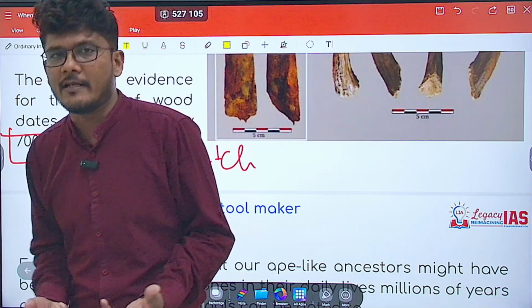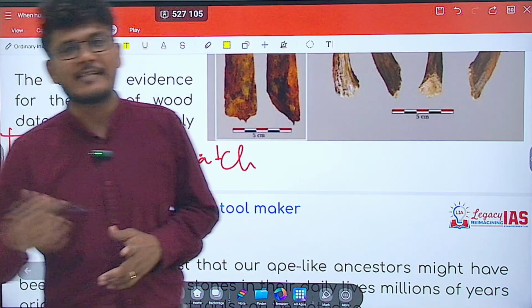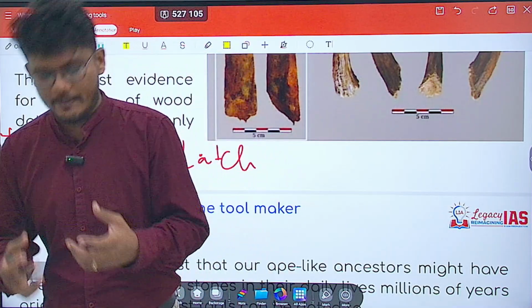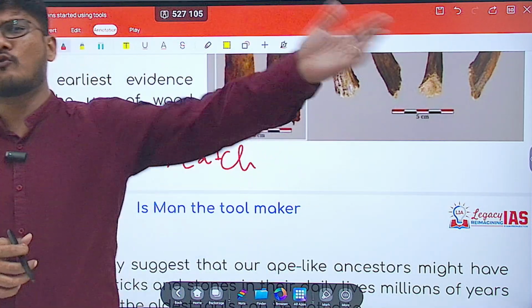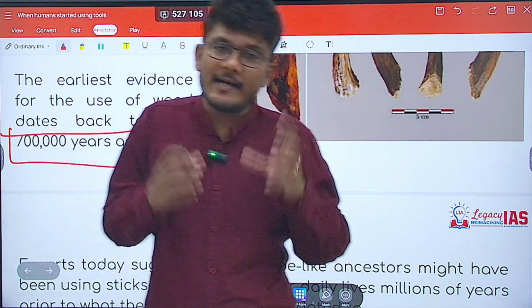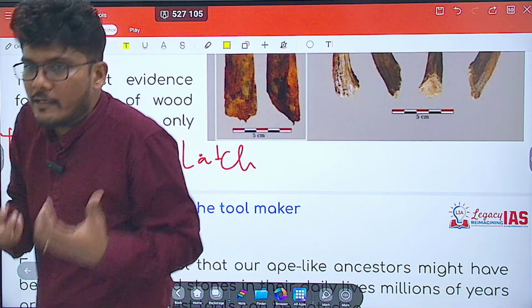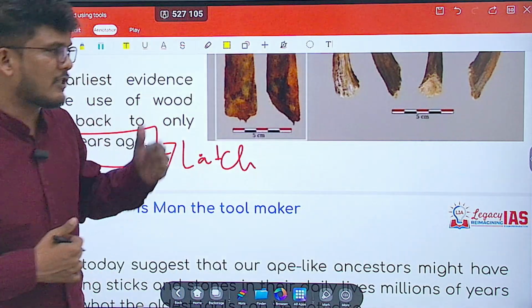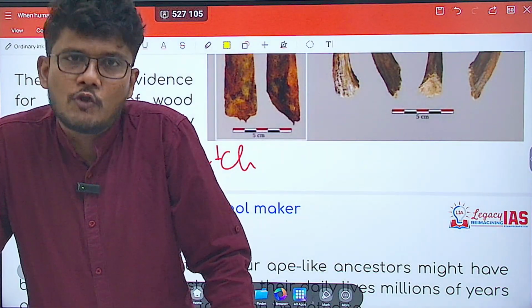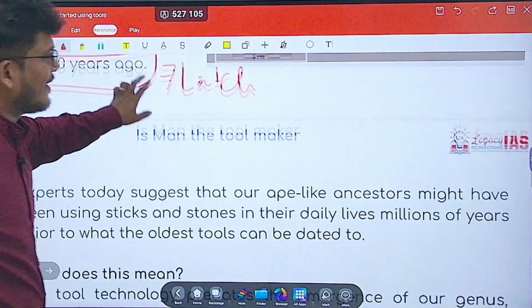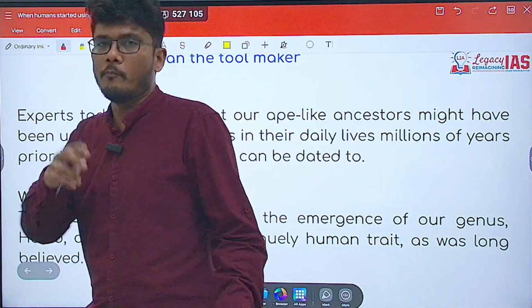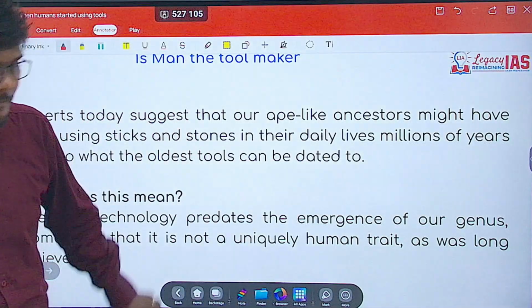Why are we not sure about the wooden tools? Because we don't have the evidence. Why don't we have the evidence? Wood is biodegradable. It can get degraded. Of course, stones can also weather off, but wood can decay as well. That is why it is much more difficult to have evidence for wooden tools than for tools made of bones or stones. So for wooden tools, presently it's 7 lakh years, but there is a possibility that they were also used as far back as the bone or stone tools.